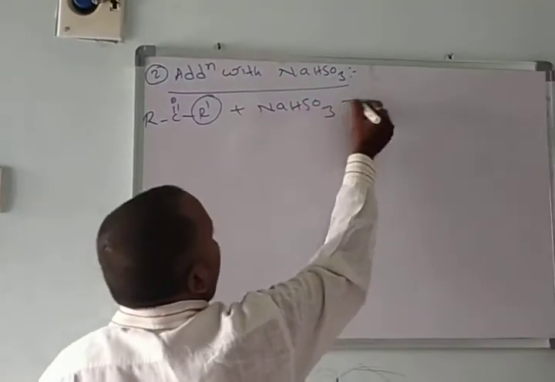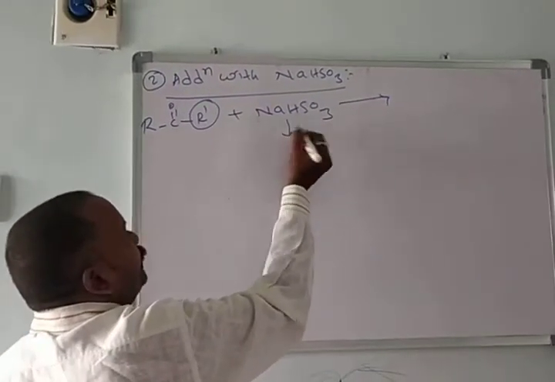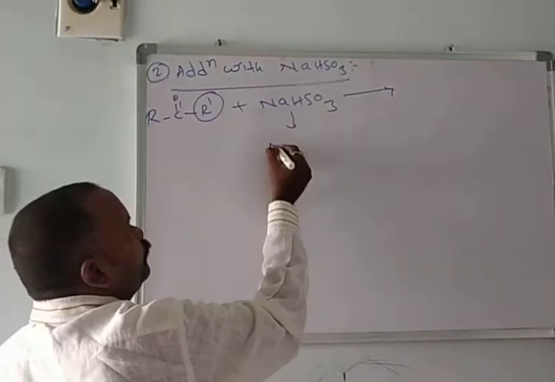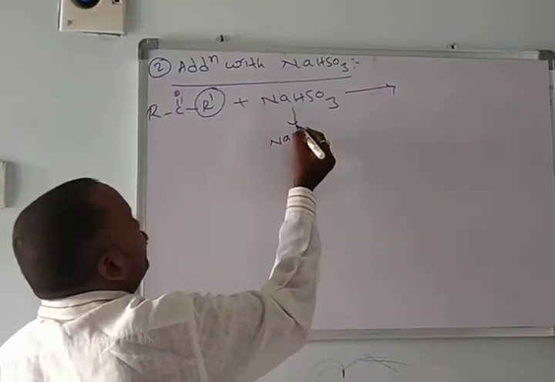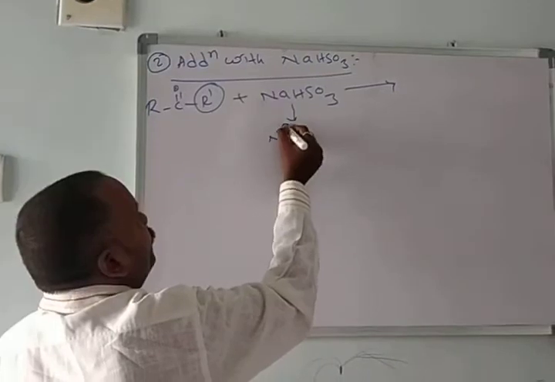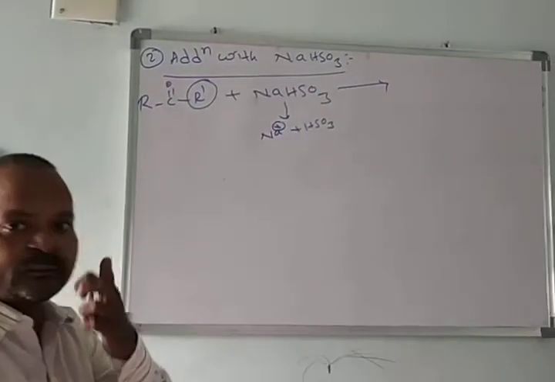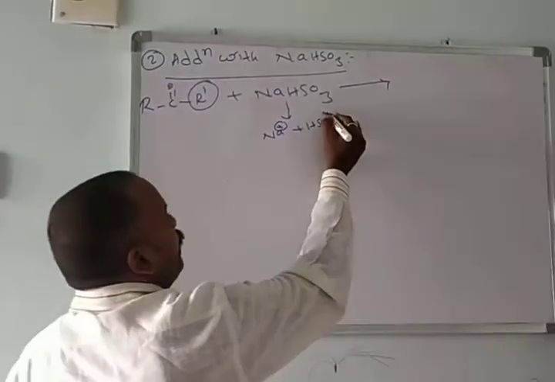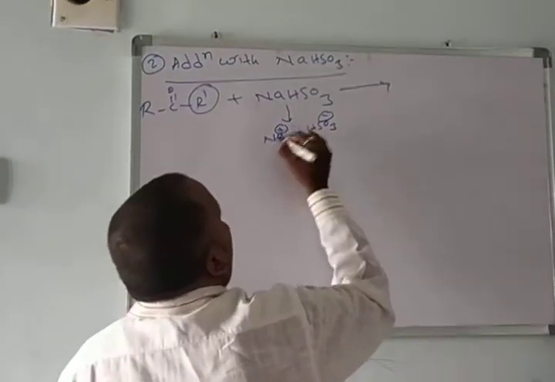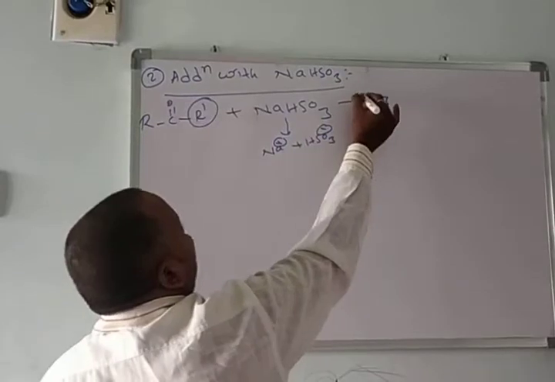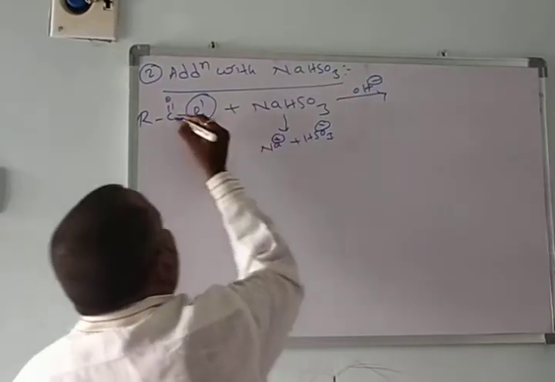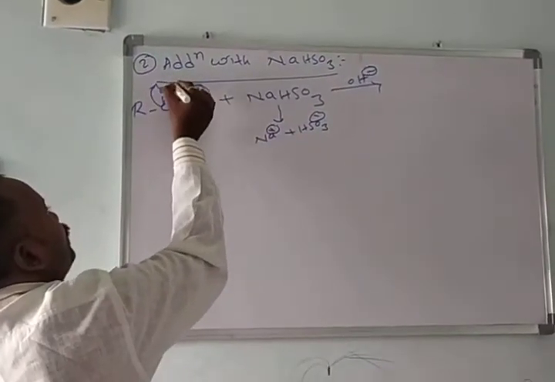NaHSO3. This NaHSO3 forms Na plus and HSO3 minus. HSO3 minus is released like this. In the presence of base, the electrons are transferred towards oxygen.